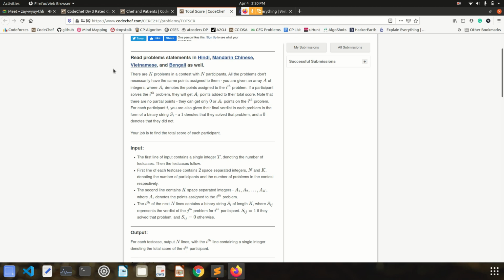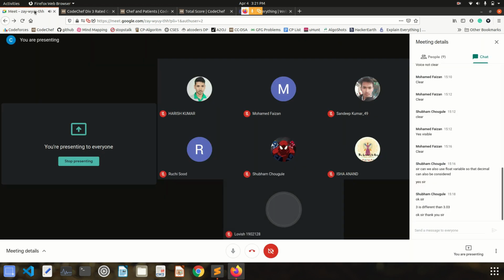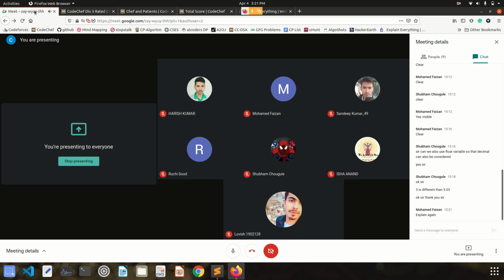For each participant i, you are also given their final verdict in each problem in the form of a binary string si. A 1 denotes that they have solved the problem, and a 0 denotes that they did not. Your job is to find the total score of each participant, right? So how many of you are able to understand this, or do you want me to explain what this problem is trying to say? How many of you are clear with this question? A quick yes or no in chat.